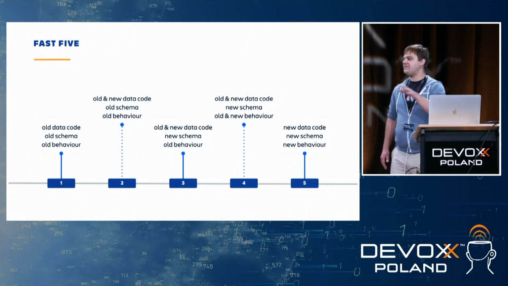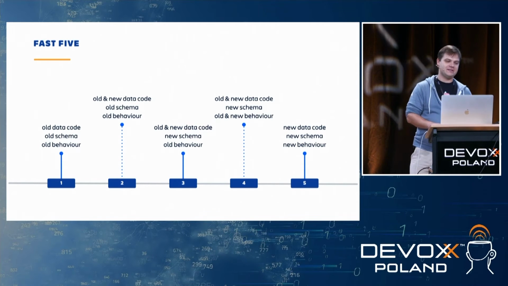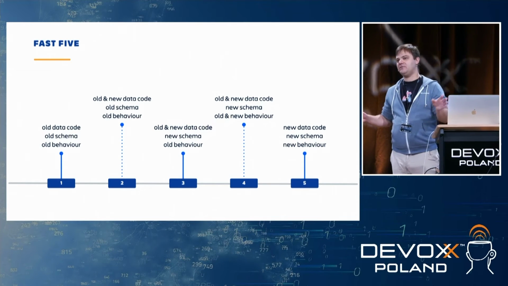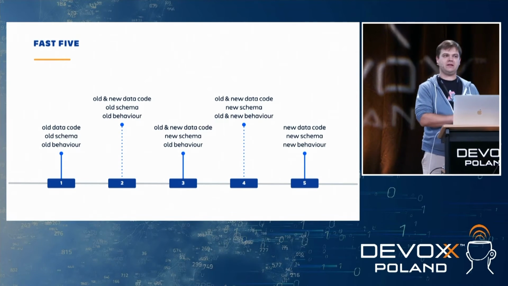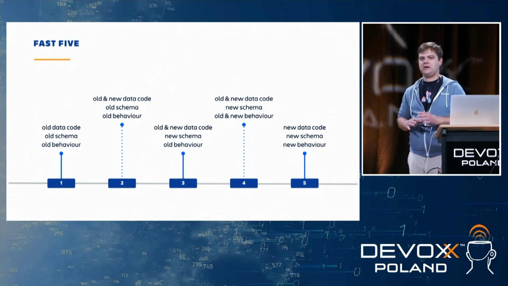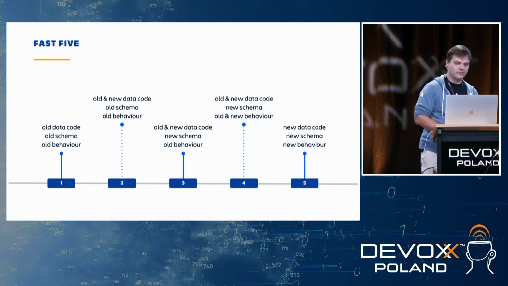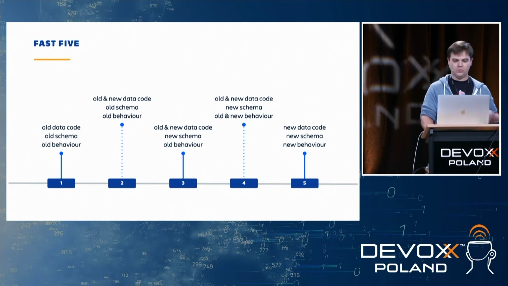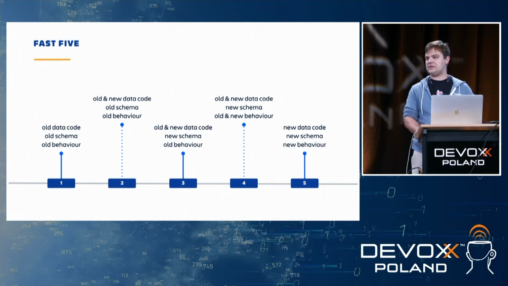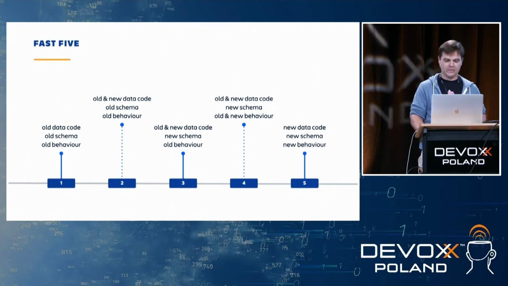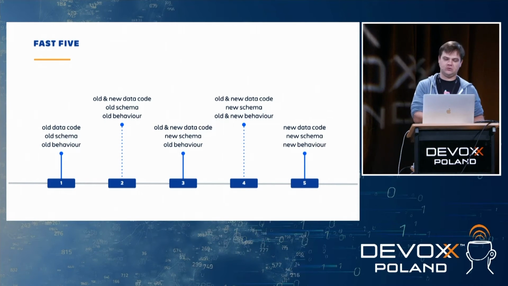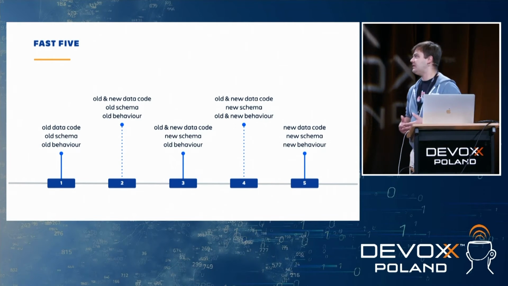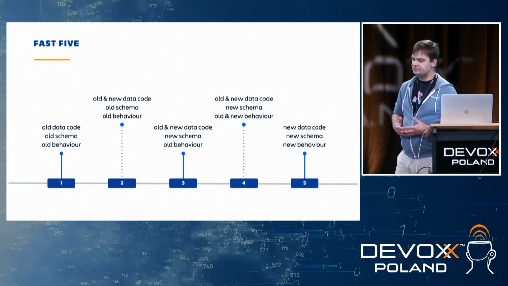But we actually have 5 stages that we move through. The first stage is everything is fine. We have the old data code, the code that deals with the data. We have old schema, old behavior, so everything normal. Then, in the second stage, we're deploying code that handles old and new schema, but we still have old schema. The third stage is old and new data code, and we trigger the update to the schema, but we still present the old behavior. Fourth stage is old and new data code running together.